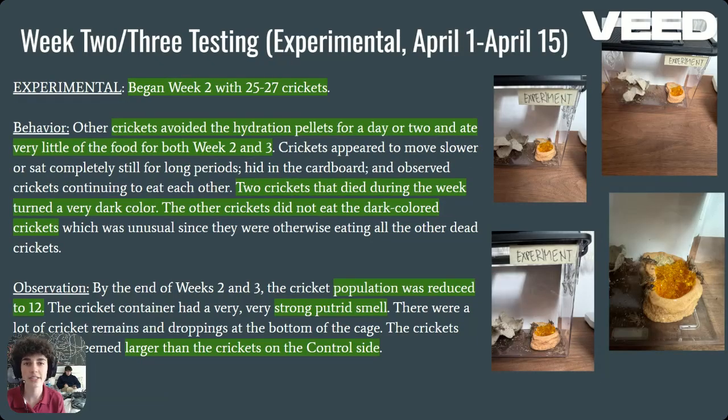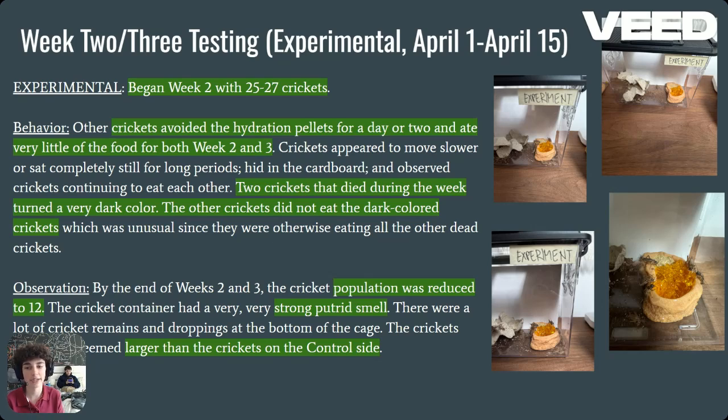This is weeks 2 and 3 testing for experimental, April 1st through April 15th. We began week 2 with 25 to 27 crickets, and the crickets avoided the hydration pellets for a day or two and ate very little of the food for both weeks 2 and 3. Two crickets that died during that week turned a very dark, almost black color, and the other crickets didn't eat these crickets, so we assumed that was alcohol poisoning.